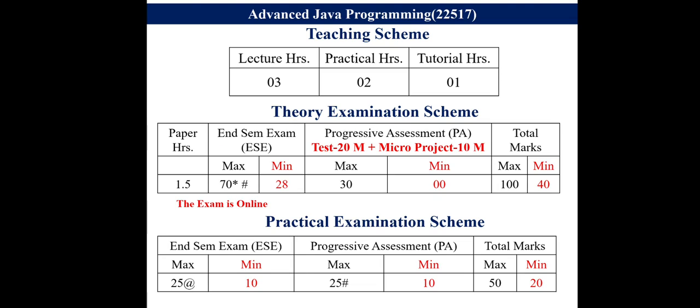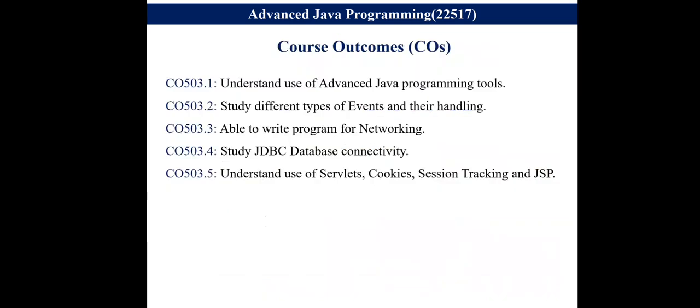The marking scheme or marking criteria will be the same as for other subjects also. So a 70 marks online theory examination will be there, minimum 28 marks you have to gain, and 2 tests marks average, that is 20 marks, plus 10 marks are allocated for the micro project. Similarly, for the practical examination, 25 marks term work or internal term work will be there. The progressive assessment will be for 25 marks and the total marks allocated are 50.